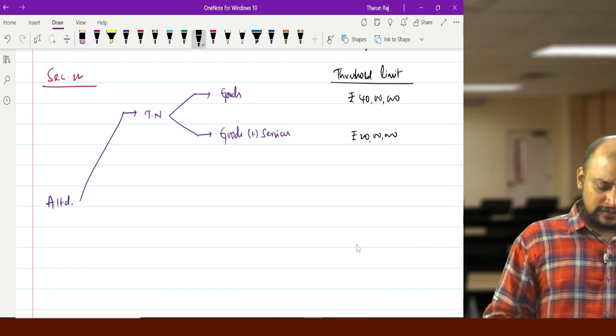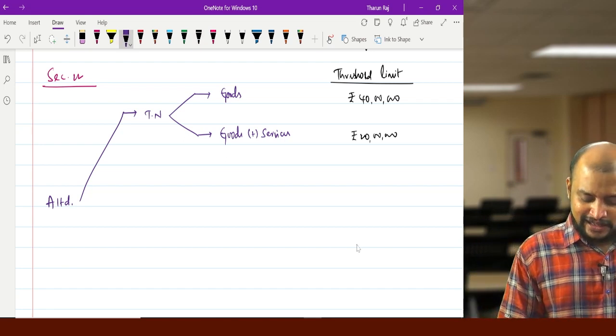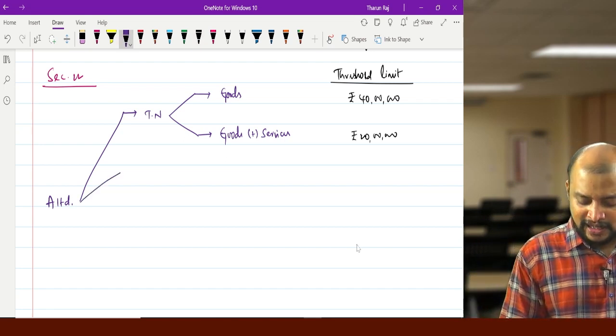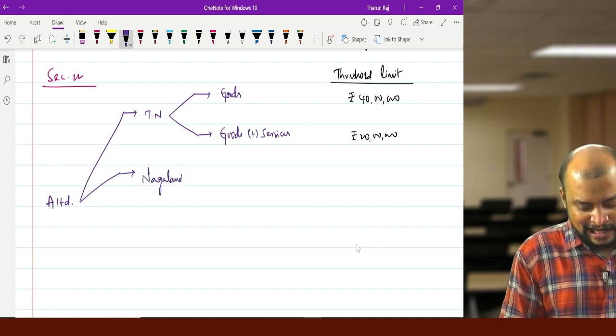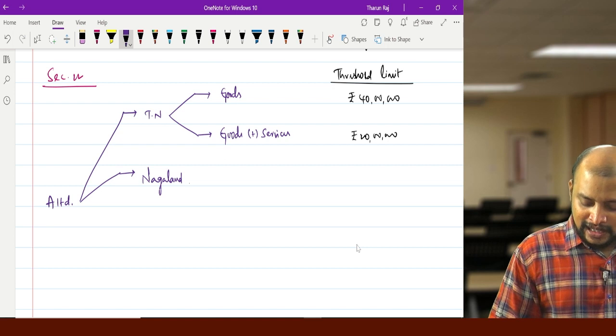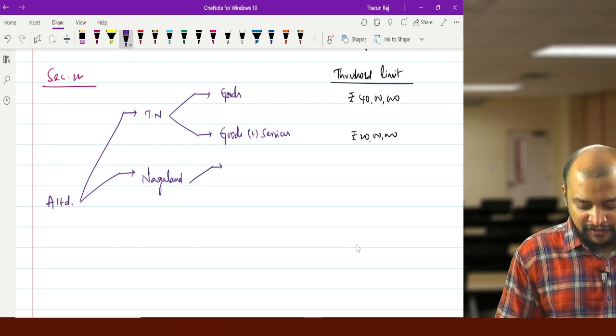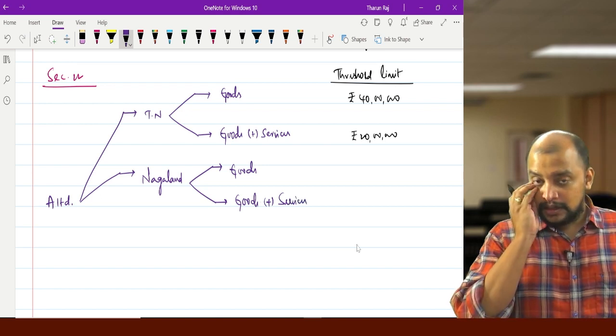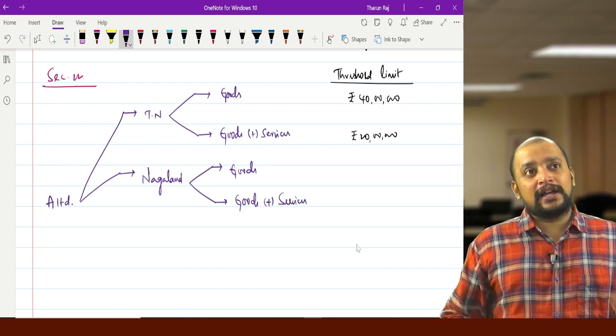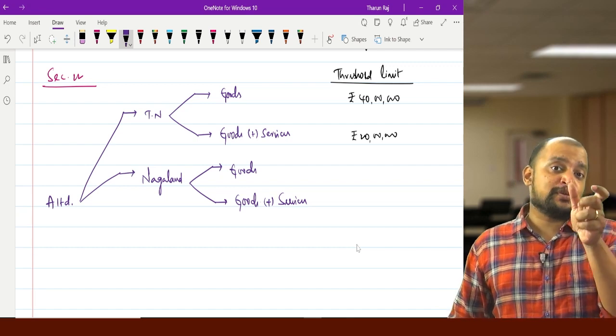Suppose they are doing business in Nagaland, and they are engaged only in supply of goods, or in supply of goods plus services, then what will be the limit? Nagaland is in MMTN, Manipur, Mizoram, Tripura, Nagaland.